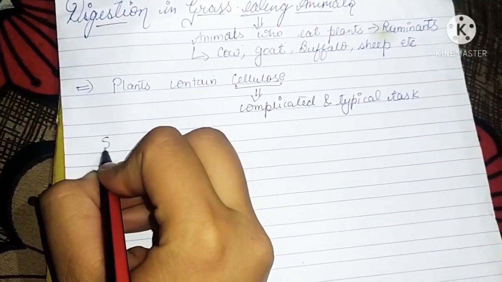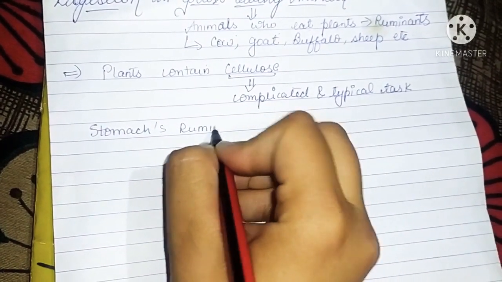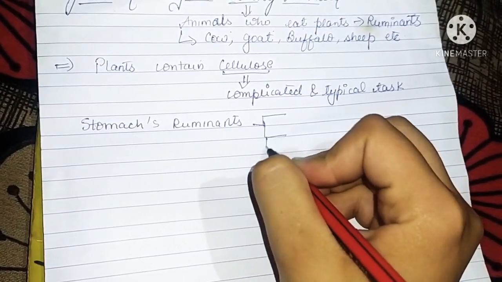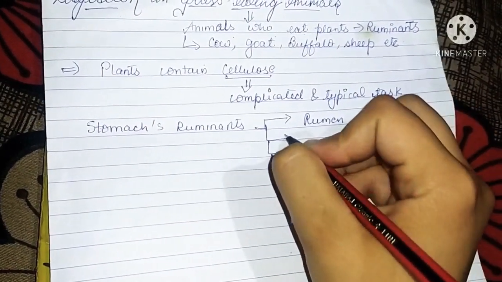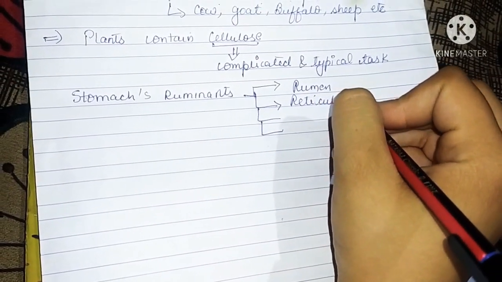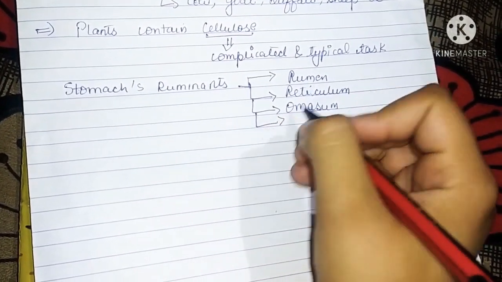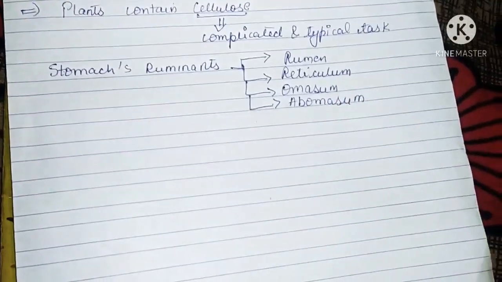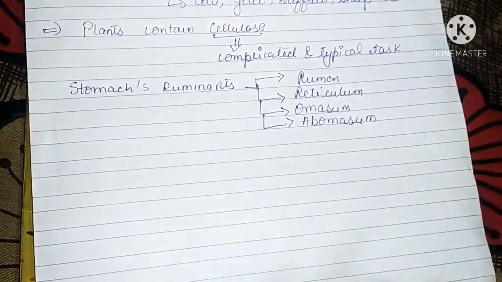So the stomach of ruminants is divided into 4 chambers. First chamber, rumen. Second chamber, reticulum. Third one, omasum. And fourth one, abomasum. So these are the 4 chambers of the stomach of a ruminant animal.